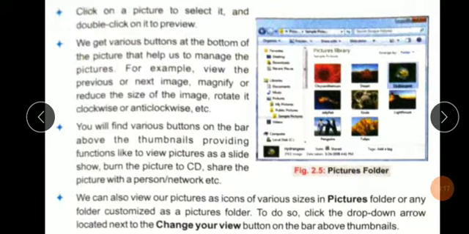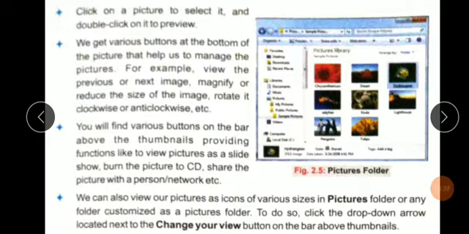If you want to burn any CD, burn means you want to make a CD. If you have a favorite song list, if you want to create a CD of your favorite song list, then you can easily create it through the burn process.